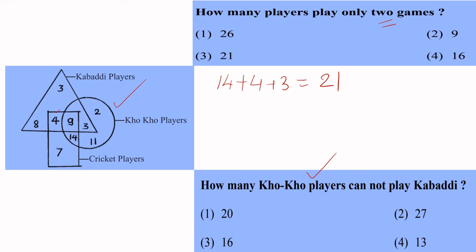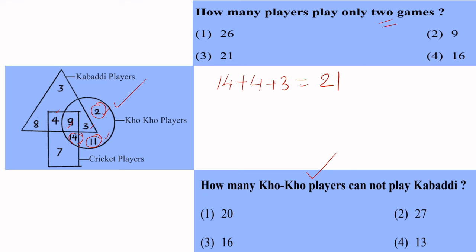Looking at the circle alone, it is 9, 14, 3, 11, 2. This is circle, right? 9, 14, 3, 11, 2 circle. These are our Kho-Kho players. Cannot play kabaddi means they are not in the triangle. Where are they? Very simple. 2 is not there in triangle. 11 is not there in triangle because they cannot play. Even 14 is not there in triangle.